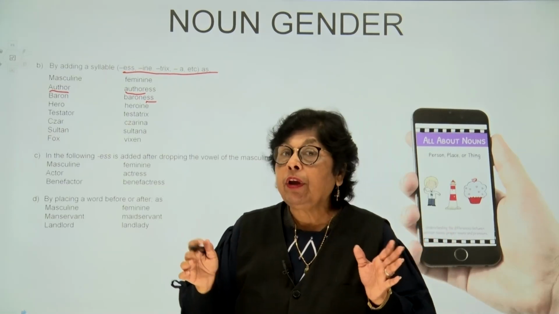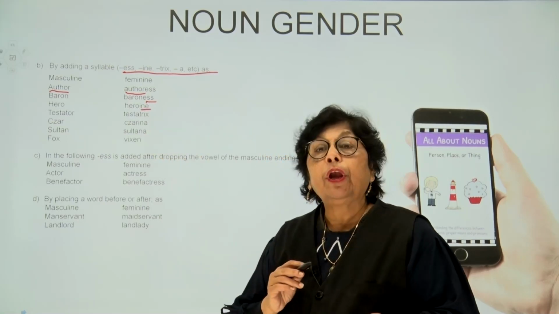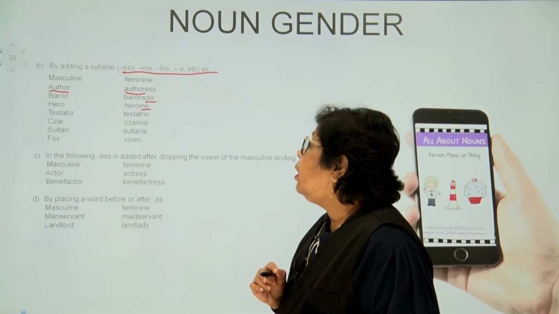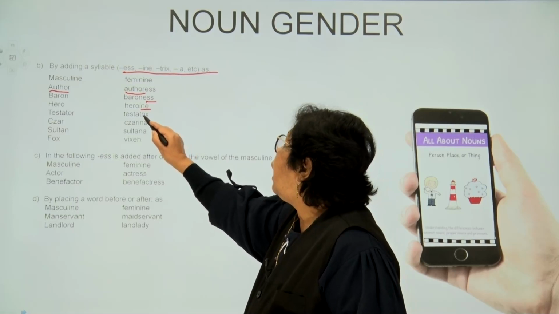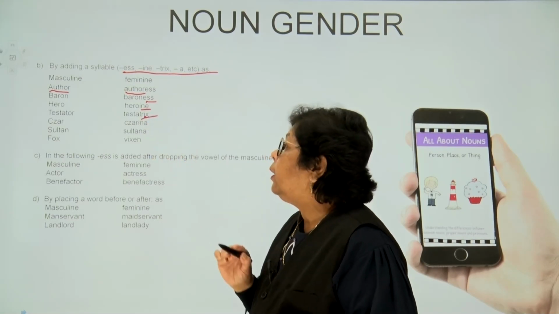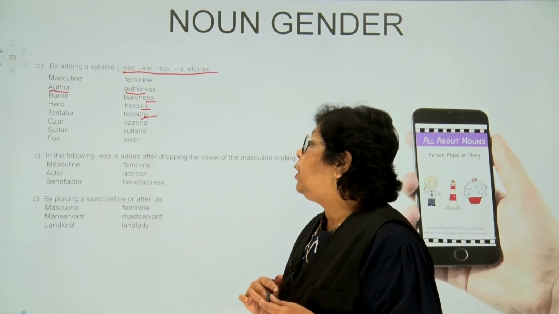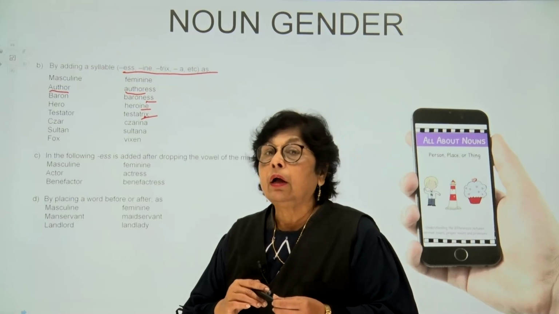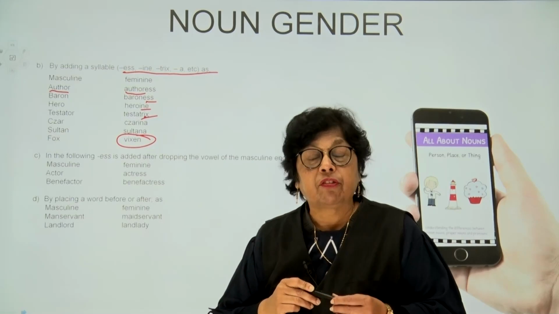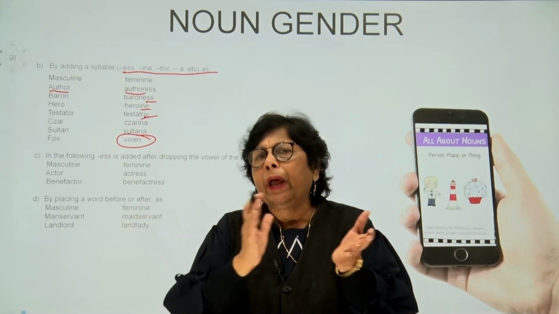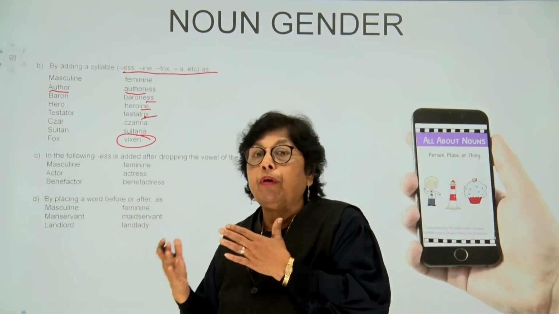Hero, we have added INE and we have made it into heroine. Now, testator, we have made it into testatrix. We have added, children, the TRIX into it. Caesar, Caesarina, we have added INA into it. Sultan, Sultana. And a fox, children, has totally changed into a vixen. So there are different ways, by adding certain alphabets, where we change the masculine into feminine.